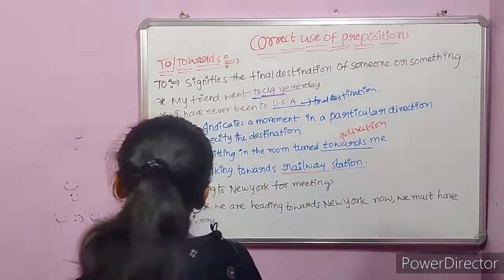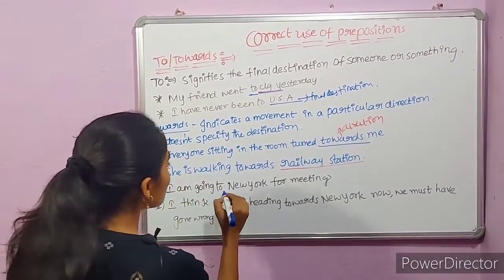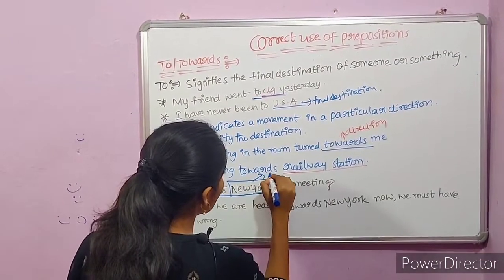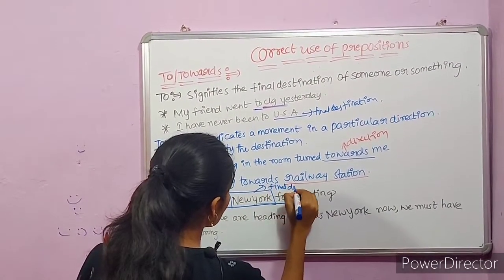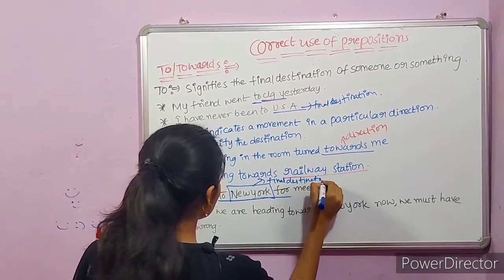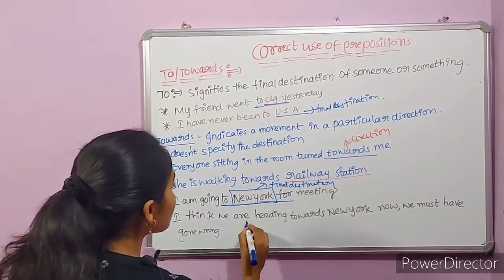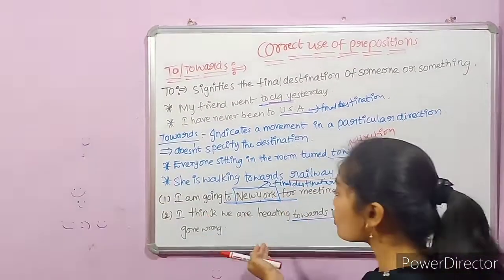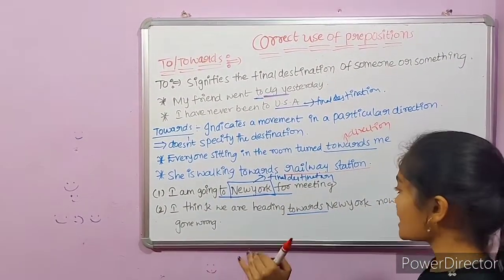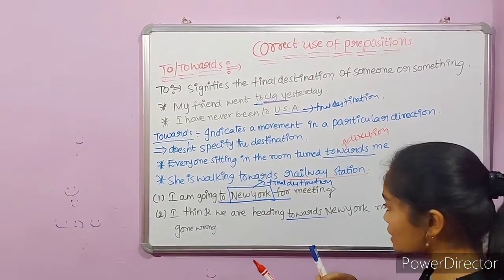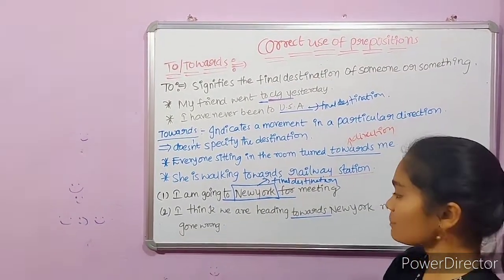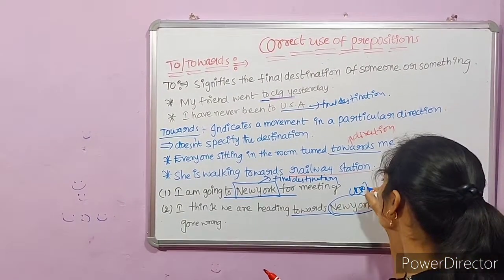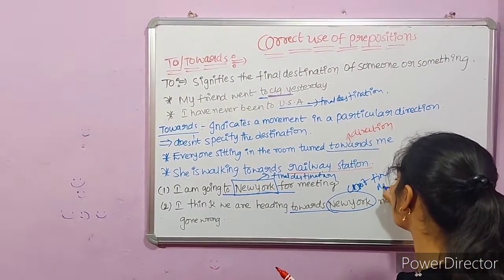If we observe these two examples, I am going to New York for a meeting. Here New York is the final destination. But in the second sentence, I think we are heading towards New York. Now we must have gone wrong. They are going somewhere else, but by mistake they are heading towards New York. That means here the final destination is not New York.